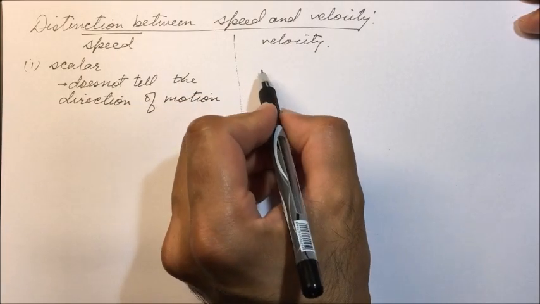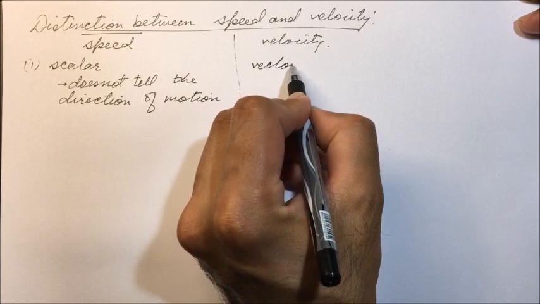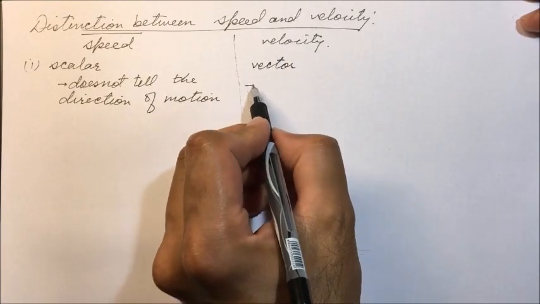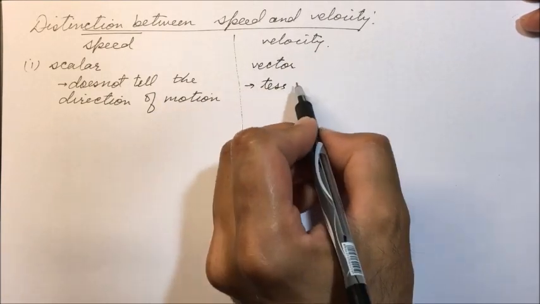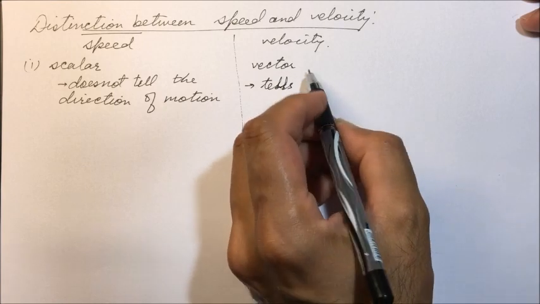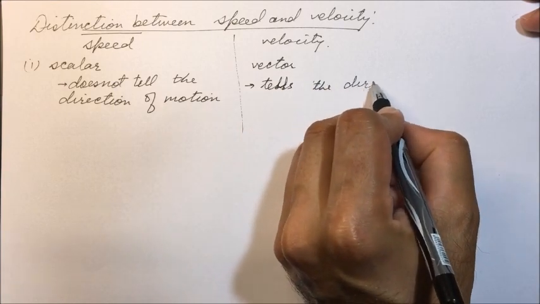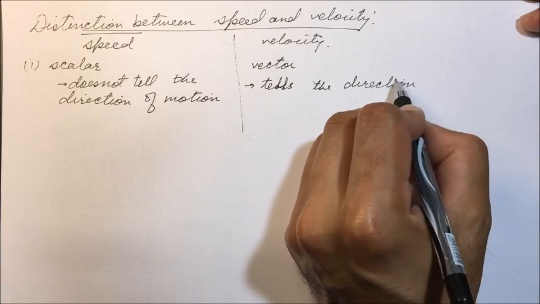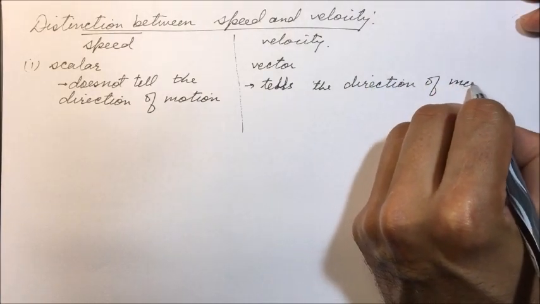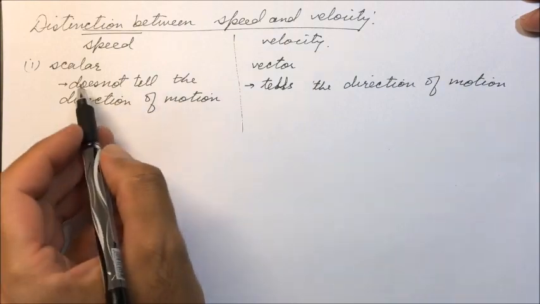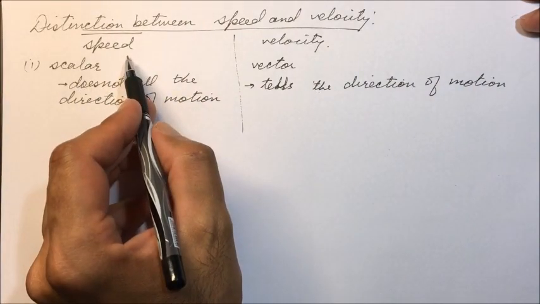Whereas velocity is a vector quantity. It tells us the direction of motion, and it tells the speed as well.